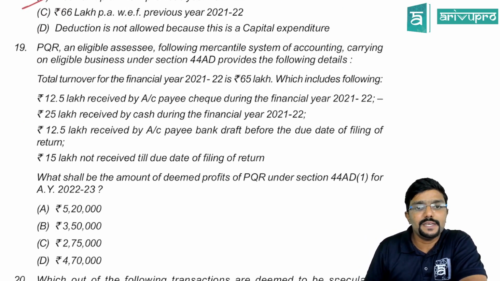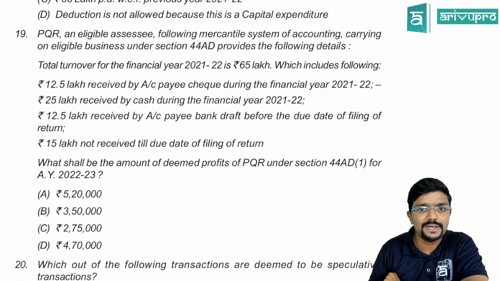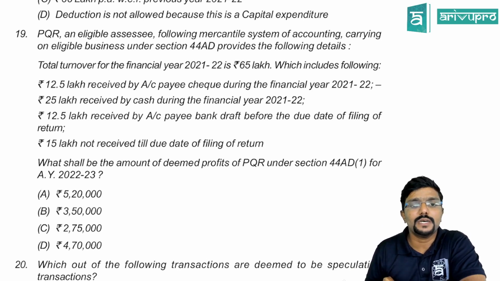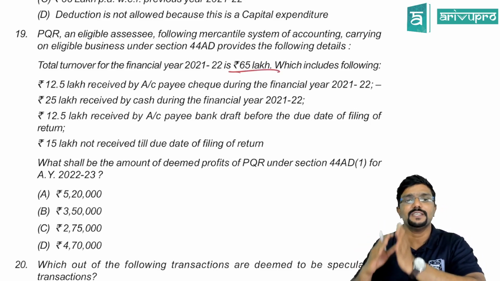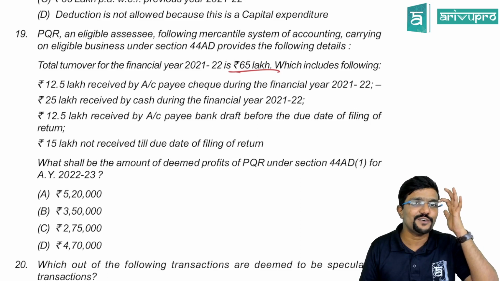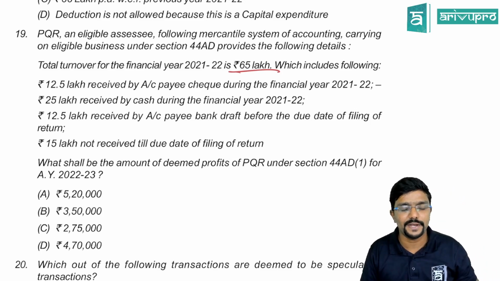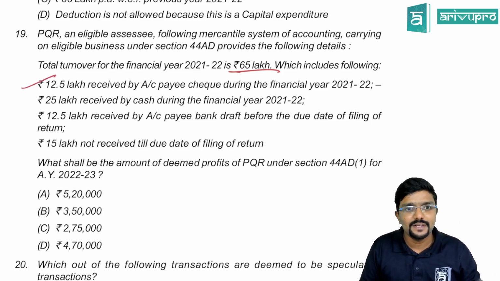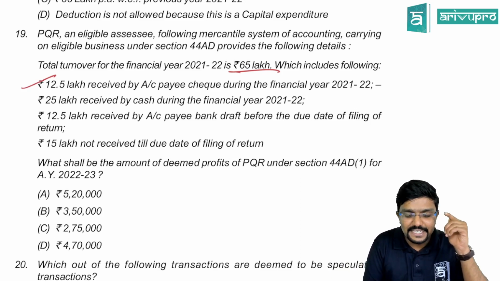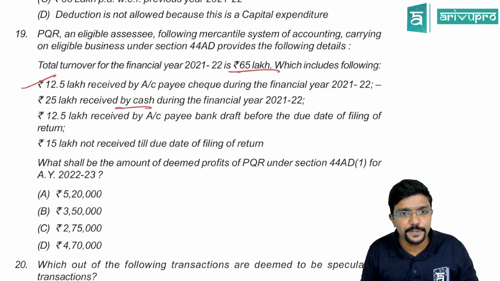PQR, an eligible assessee following mercantile system of accounting, carrying on eligible business under section 44 AD, that is the presumptive scheme, provides the following details. Total turnover for the financial year 21-22 is 65 lakh. Is it within 2 crore? Yes, because only when the turnover is within 2 crore can you opt for 44 AD. It includes 12.5 lakh received by account payee cheque during the financial year 21-22, then 25 lakh received by cash during the financial year 21-22.